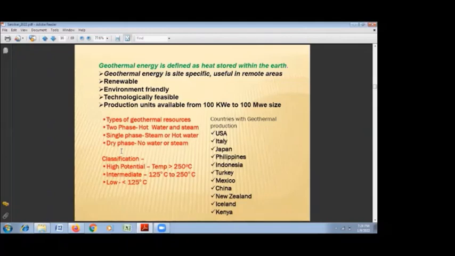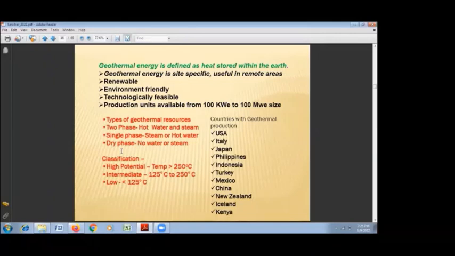It is environmental friendly power generation, and we can see what is the impact on the environment in some next slides. It is technologically feasible, and it has one great advantage. Depending on the availability of the resource and the requirement, the production units are available from 100 kilowatt to 10 megawatt size also. So whatever your source, you can utilize it to the optimum as per requirement and as per availability.